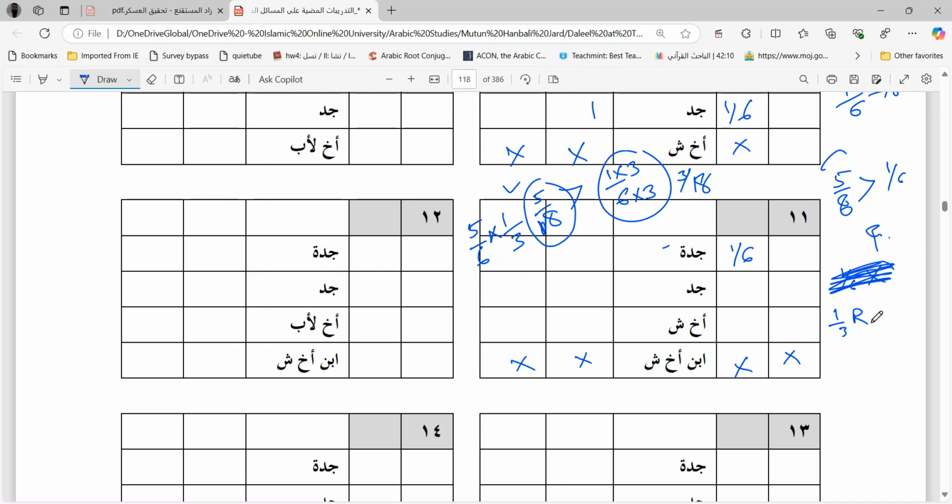Now, Mukasama or 1 by 3, which of the two is better between Jad and Akh Shaqiq? Is it Mukasama or 1 by 3 of the remaining? So, if we have to give the grandfather his share by Mukasama, consider him as a brother, so that we have two brothers. If you give them by Mukasama, then solve the problem by Mukasama. You have the grandmother taking 1 by 6. So, divide the whole property into 6 parts. 1 will go to the grandmother, and 5 portions will come to these two. Because there are two people and 5 shares, each one will take 5 by 2. 5 by 2 is 2.5.